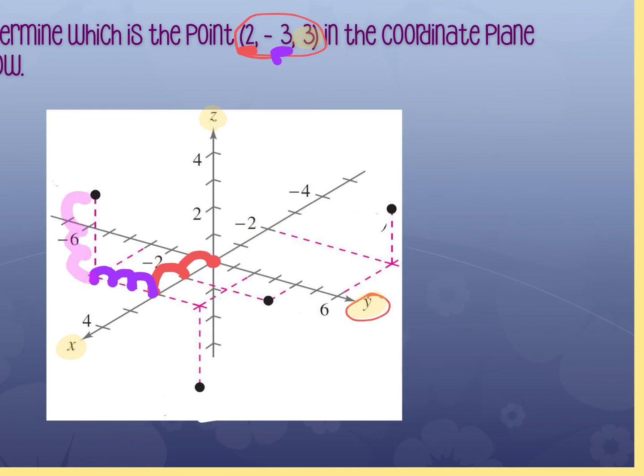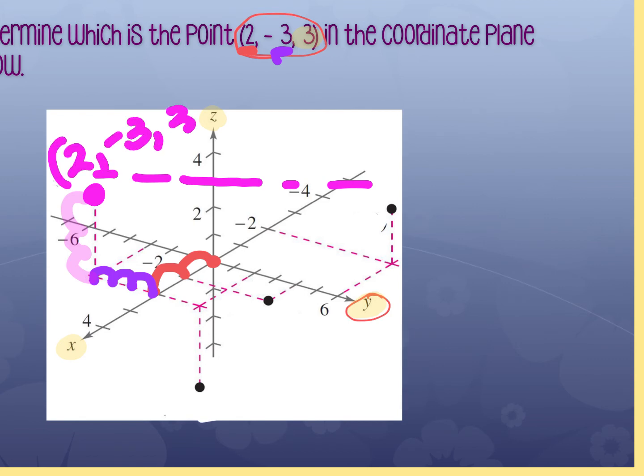Now this is not in line with this 3 because this is a slanted graph. So it's a total approximation. It doesn't have to be perfect, okay? But it is not directly in line with that 3 on the z-axis, because this is like flipped forward. If it was totally flat, you wouldn't see the axes, okay? So that's the coordinate point that you would use, 2, negative 3, 3.